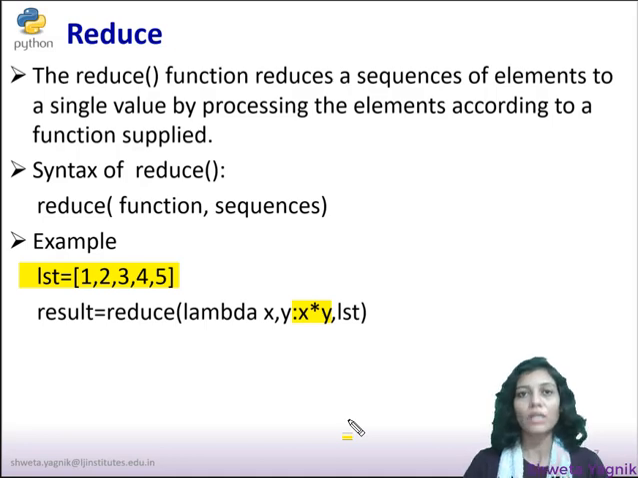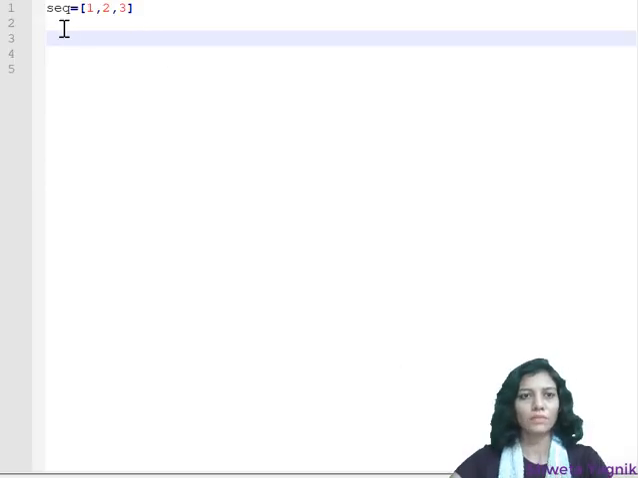So if you have passed 3, 4, 5, it will multiply 3 and 4 first, then whatever is the output will be multiplied with the next element. This is how the multiplication will happen. So let's define a reduce function.